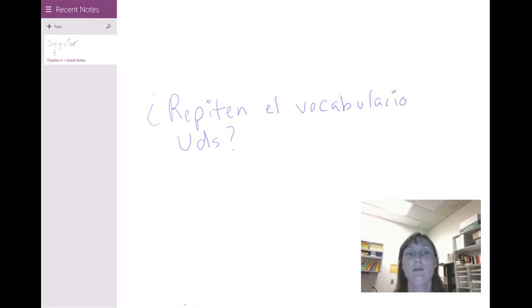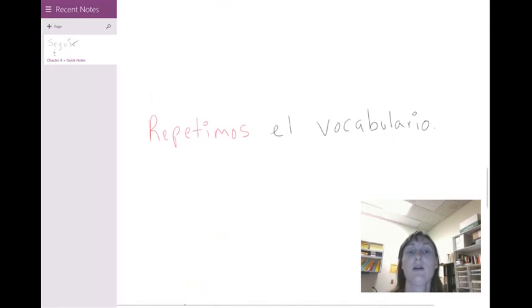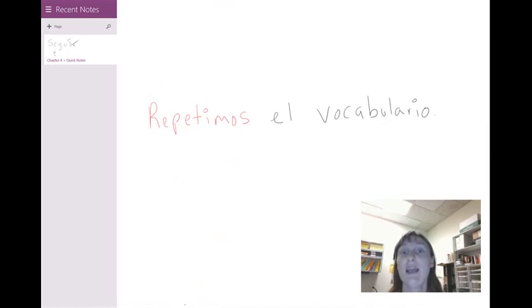Okay, now let's look at another verb, repetir, right? Okay, so here we have our E to I stem change. ¿Repiten el vocabulario ustedes? How would you answer this question? Vamos a ver. Repetimos el vocabulario, right? Because I asked the question in the ustedes form, you're going to answer in the nosotros form, right? And notice, in the nosotros form, we go back to our original stem, repetimos el vocabulario.